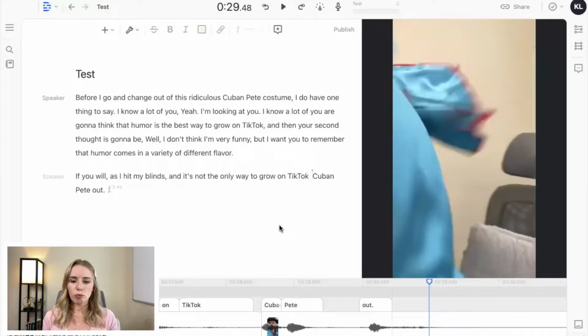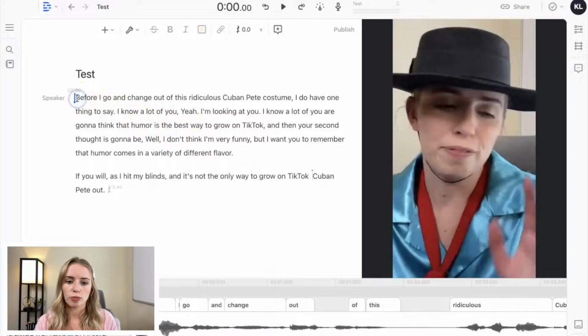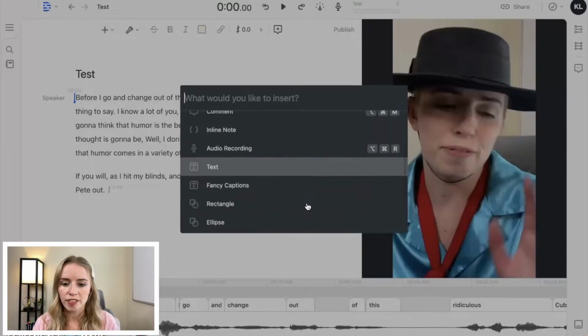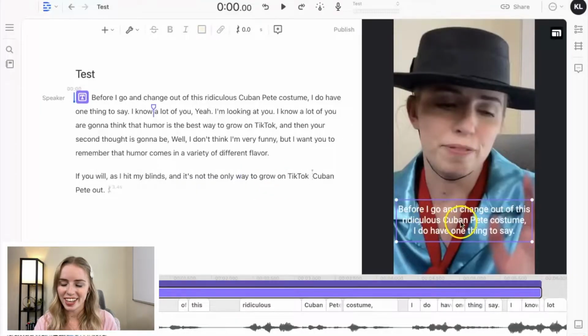Now, at this point, what I want to do is customize the font to make sure it looks really good. The easiest way to do this is just making sure that you've clicked on the text. So I'm going to click here at the beginning, and I'm going to go up to this little plus sign here, and I'm going to find where it says fancy captions. So I'm going to click on that there, and now it's going to add my captions onto the screen so I can see them.